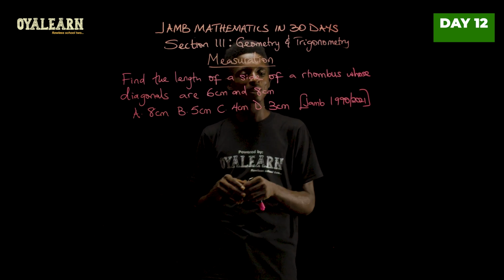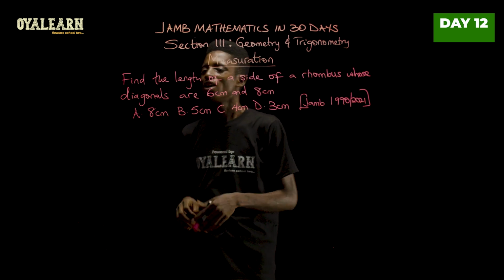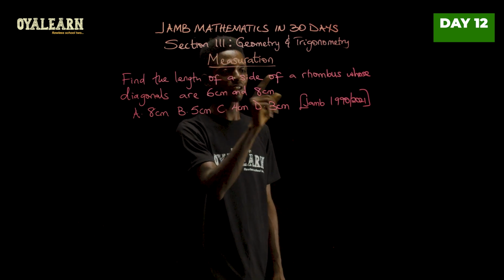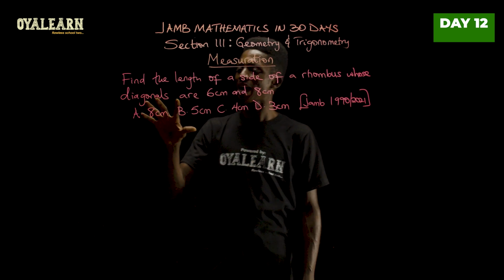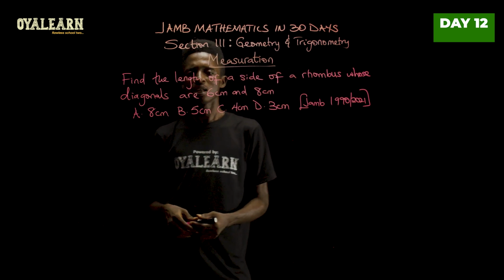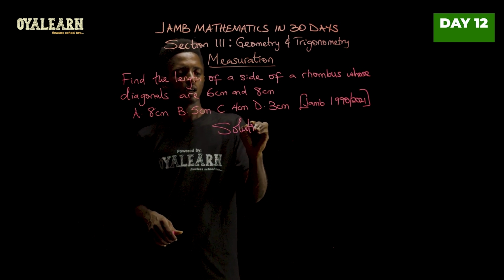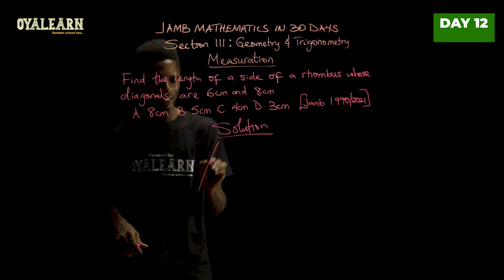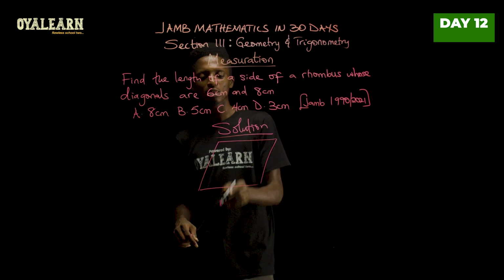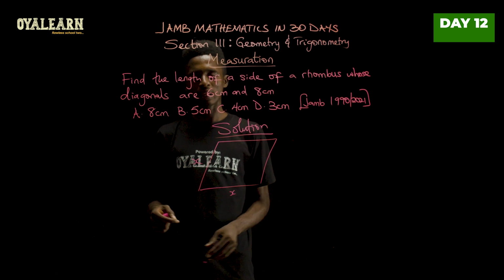In this question that was set in Jamb 1990 and repeated in 2021, we are told to find the length of a side of a rhombus whose diagonals are 6 centimeters and 8 centimeters. Now, what do we know about a rhombus? Let's take this as a rhombus. One thing we know for sure is that all the sides are equal. So if this were x, this would also be x, and so on like that.